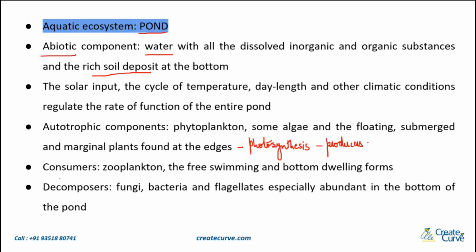What do you think these consumers are going to consume? What are they feeding on? Primary producers. Which are the primary producers? Phytoplankton, algae, all of those are the producers. So the consumers can feed on the producers. That is what they do, and sometimes they will also feed on other consumers as well. Depending on the size, the larger ones may feed on the smaller ones.